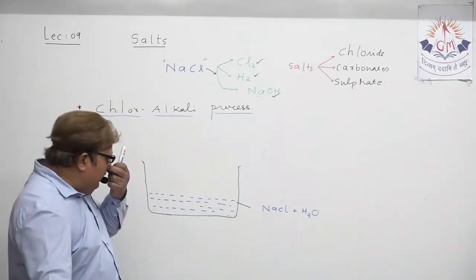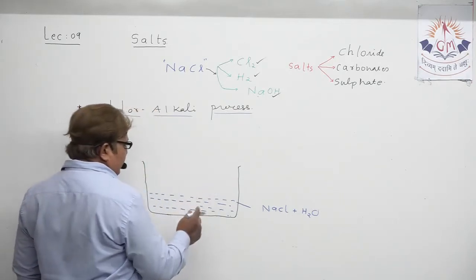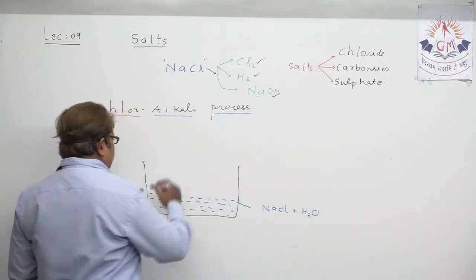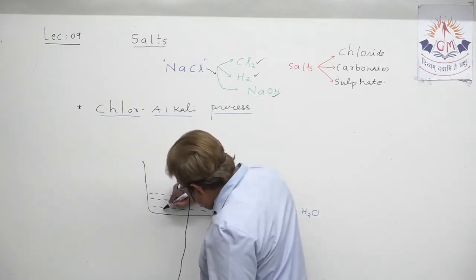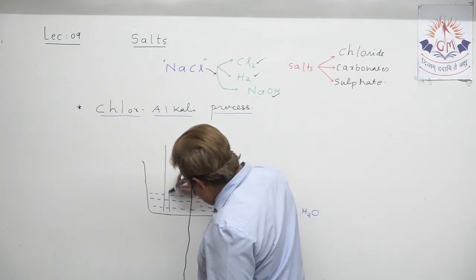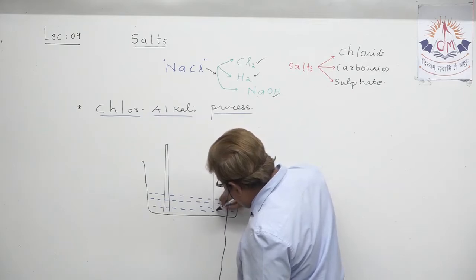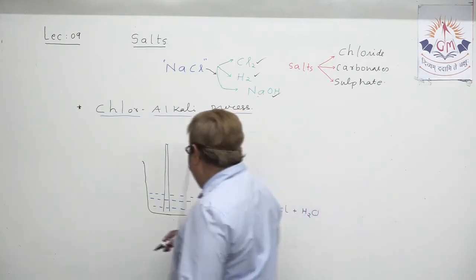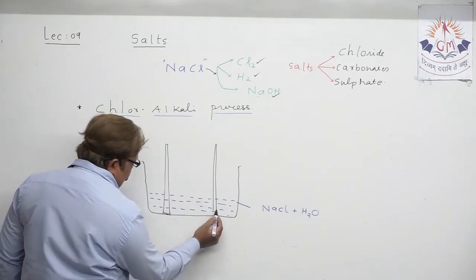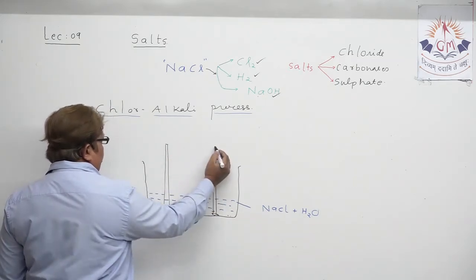At the same time, because we want to pass electricity through this sodium chloride solution, we have to take two electrodes. Suppose one electrode is here, and another electrode here. These two electrodes are used for passing electric current.